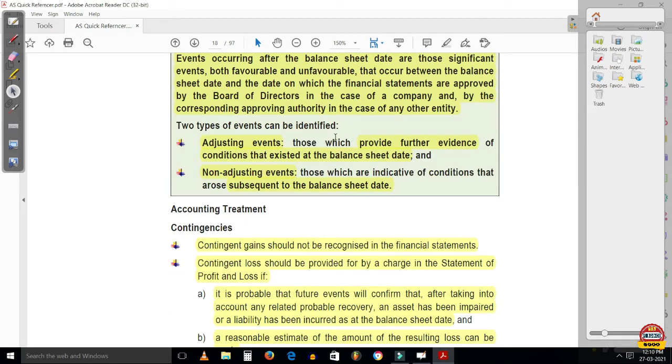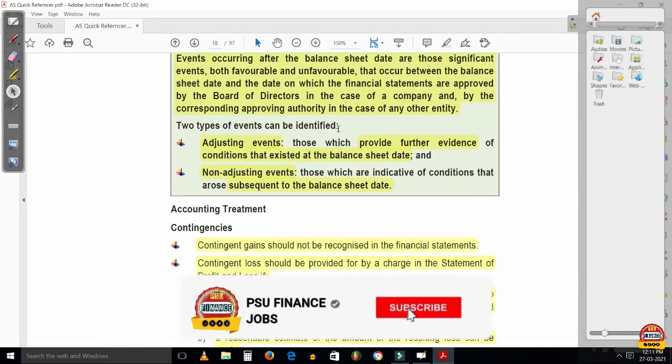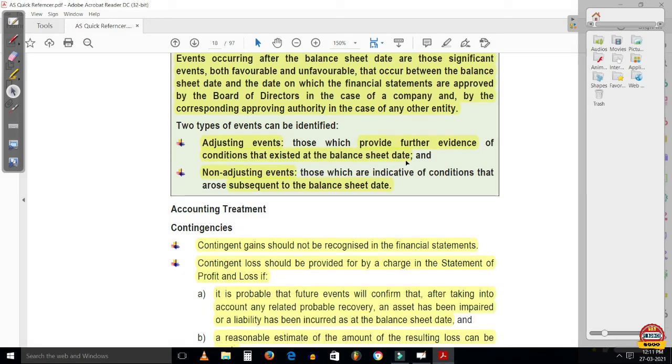Now AS4 says that there are two types of events. One is adjusting event and second is non-adjusting event. Adjusting events are those events which provide further evidence of conditions that already existed at the balance sheet date, right?